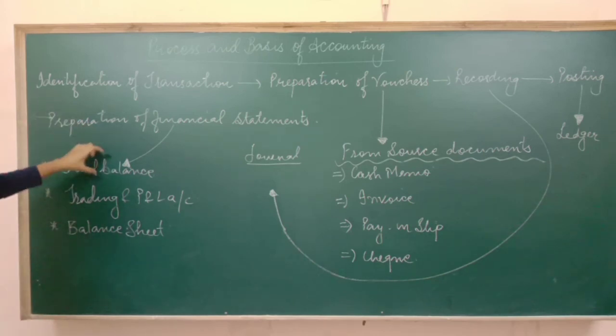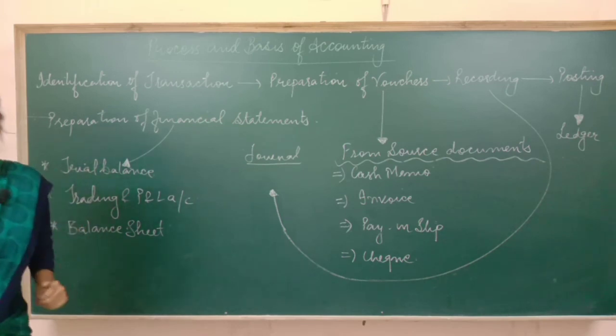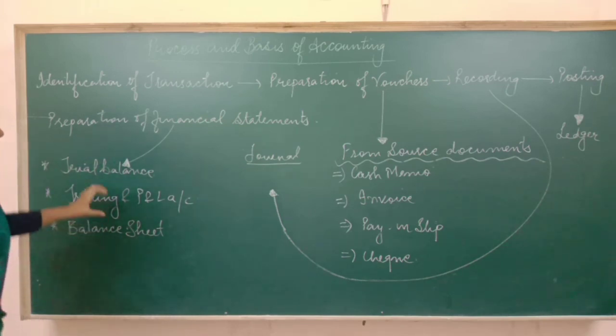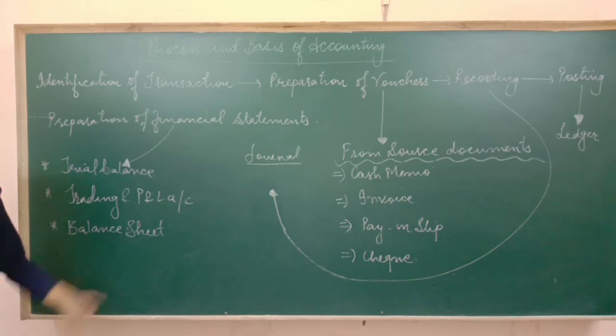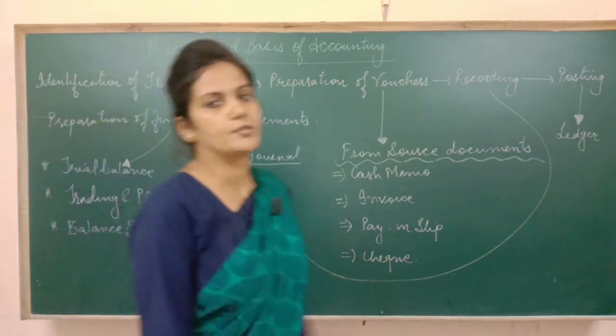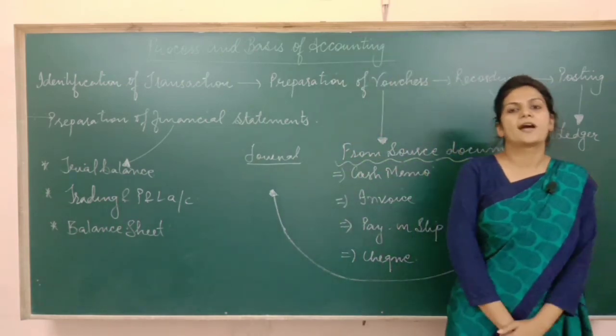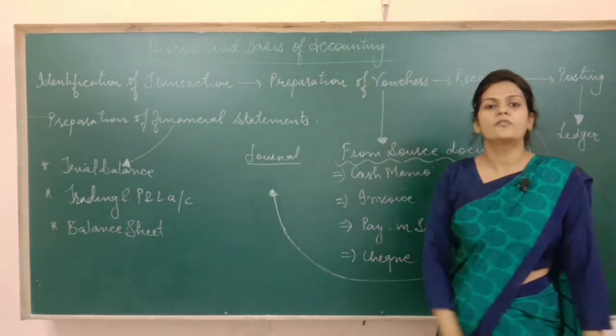Then after checking whether the books are arithmetically correct or not, whether any error is there or not, we start calculating the profits and the losses. Profit and loss can be calculated with the help of this account, which is known as the trading and profit and loss account, and at the end we prepare the balance sheet to check our financial position. So I hope the process of accounting is clear to you all. Now let's start with the next topic, that is basis of accounting.